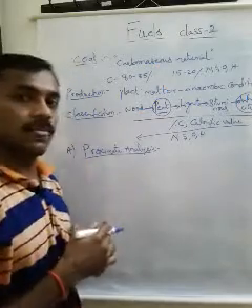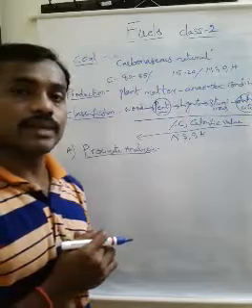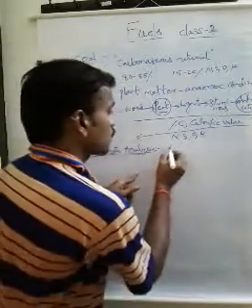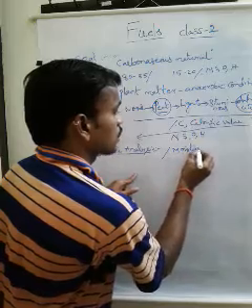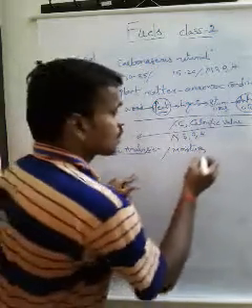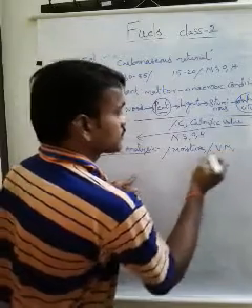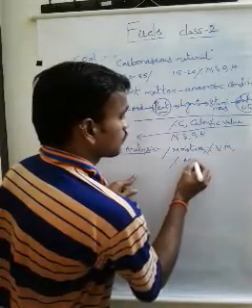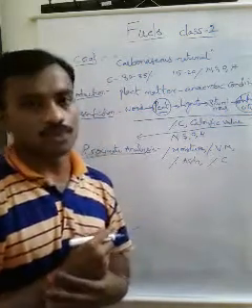Proximate analysis involves determination of the percentage of moisture, percentage of volatile matter, percentage of ash, and percentage of carbon in the given coal sample.